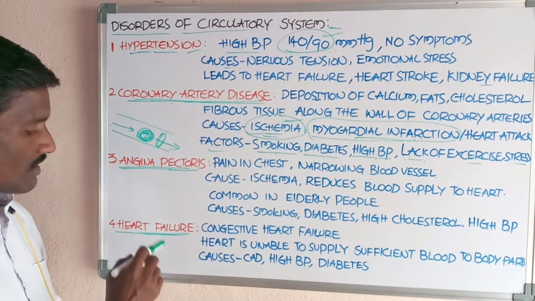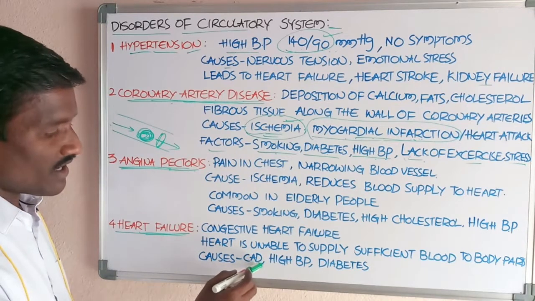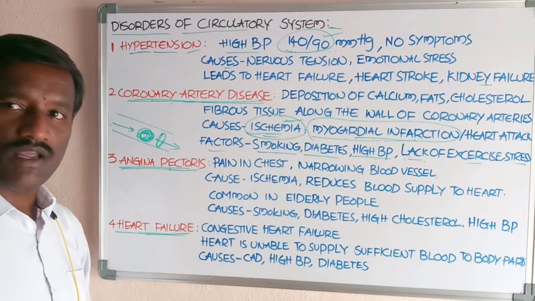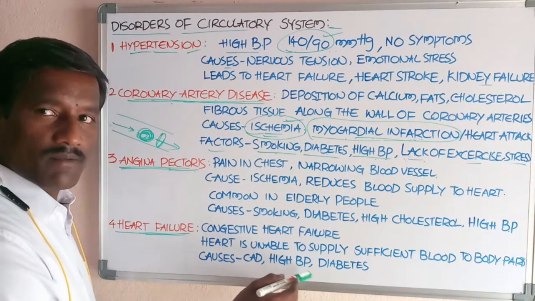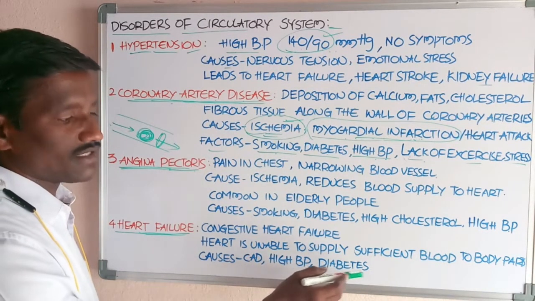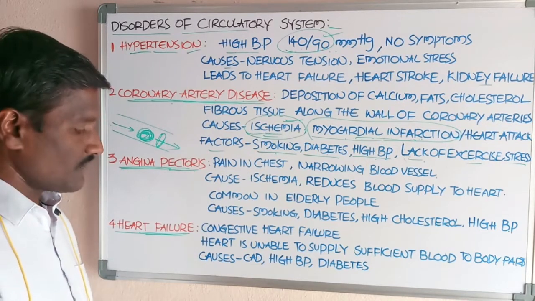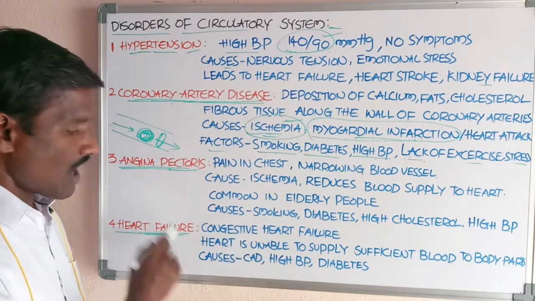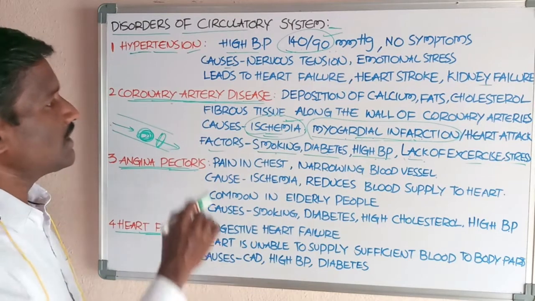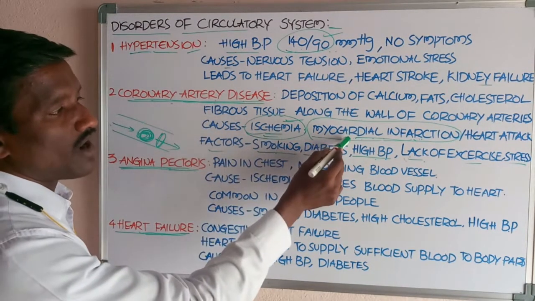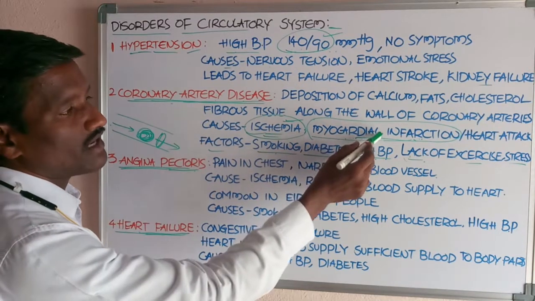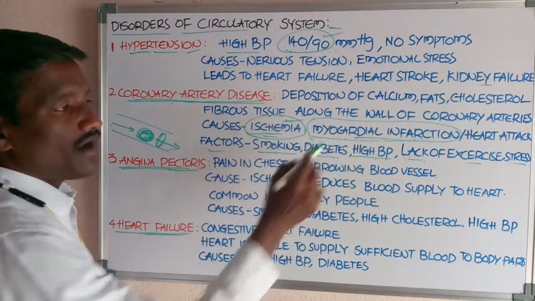The causes are coronary artery disease, high blood pressure and diabetes. These are the causes of heart failure. If you observe, coronary artery disease leads to ischemia, myocardial infarction or a heart attack.